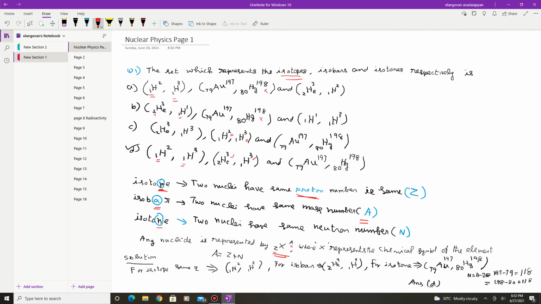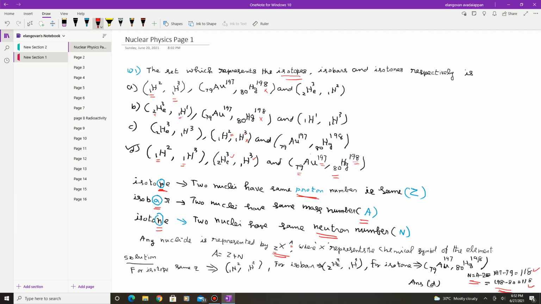Isotone, there is N here, so same neutron number. Neutron number N is equal to A minus Z. So for the first element, 197 is your A, and this is Z. So 197 minus 79 is 118. Here 198 minus 80, so 198 minus 80 is 118.